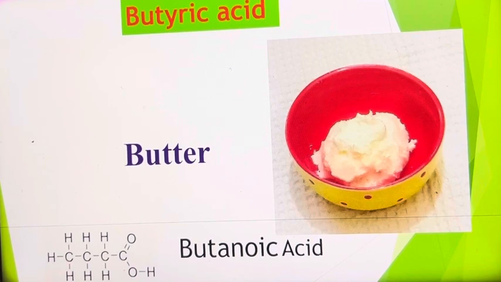Butyric acid, the IUPAC name is butanoic acid. It also consists of a COOH group, carboxylic acid, 4 carbons. So, butanoic acid.